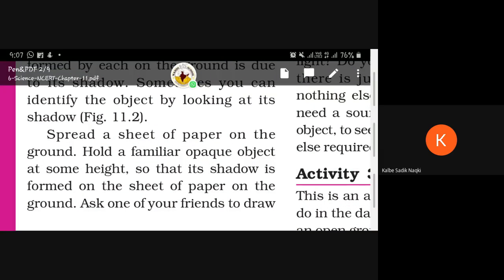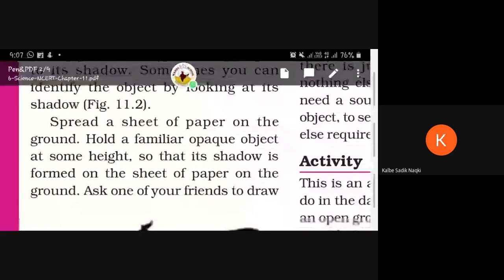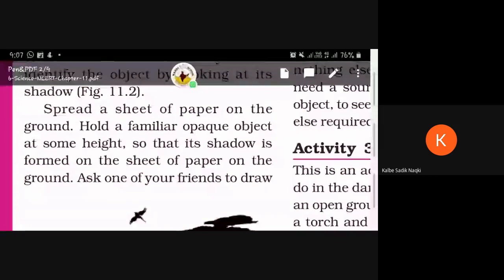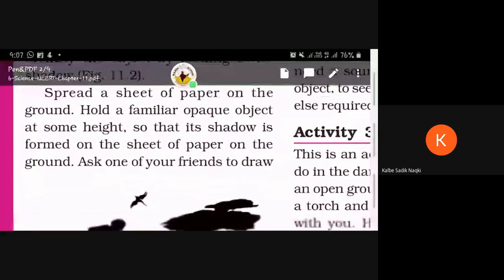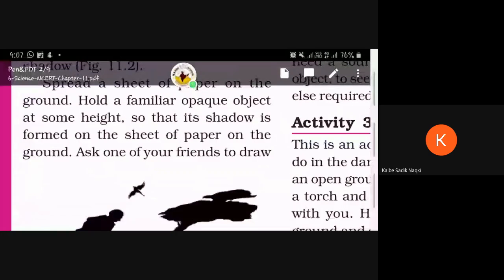Spread a sheet of paper on the ground. Hold a familiar opaque object at some height so that it shows a shadow on the sheet of paper on the ground. Ask one of your friends to draw.